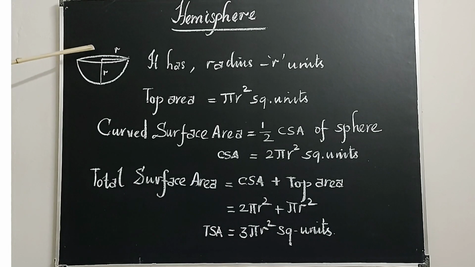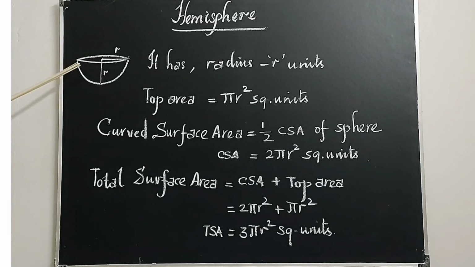So how do you get the top area? Imagine a small bowl in the shape of a hemisphere. How does its top look? Its top looks like a circle. So the top area of a hemisphere is equal to pi r square units, because it's equal to a circle.